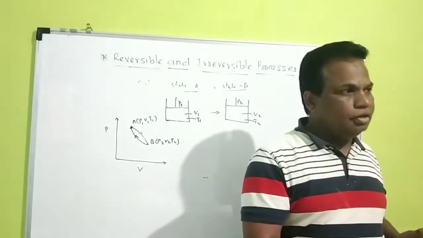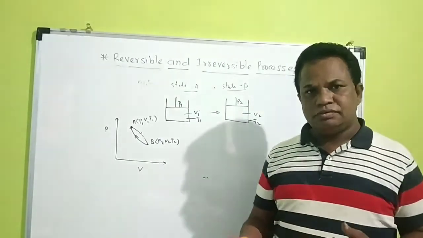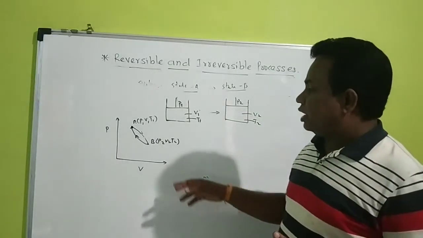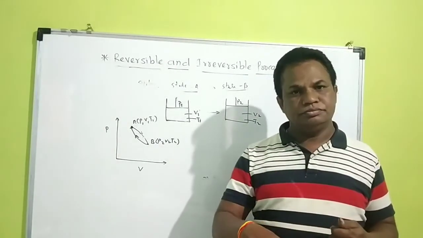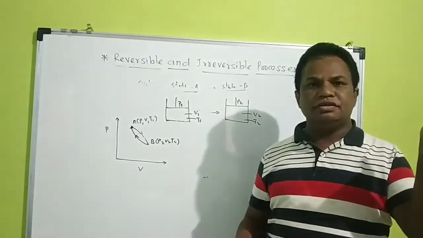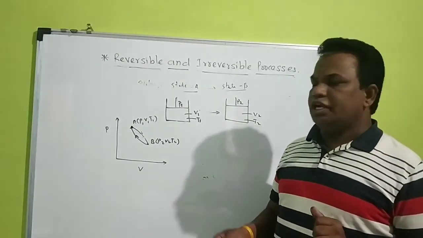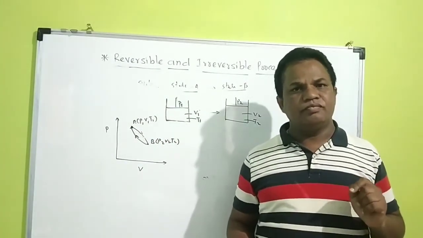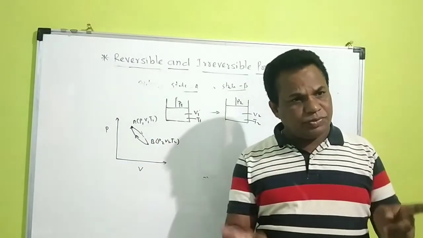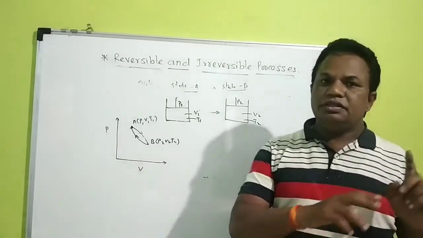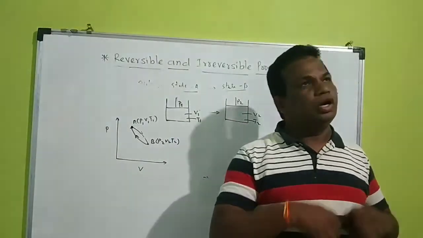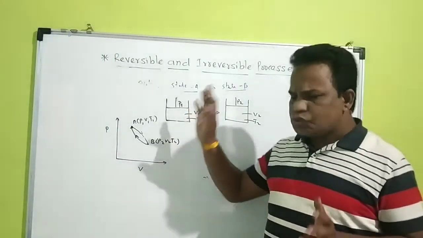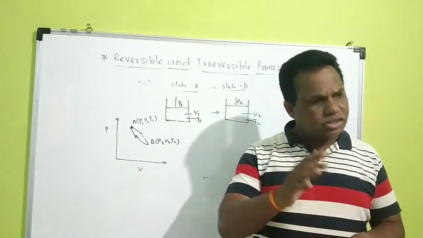When we burn petrol or diesel, the same amount of energy cannot be retraced back in the form of petrol. If I light a bulb here, the glow of the bulb is due to electricity. When I switch off the bulb, the same amount of light energy does not convert back into electric energy. So almost all processes in the universe, except a few, are known as irreversible processes.